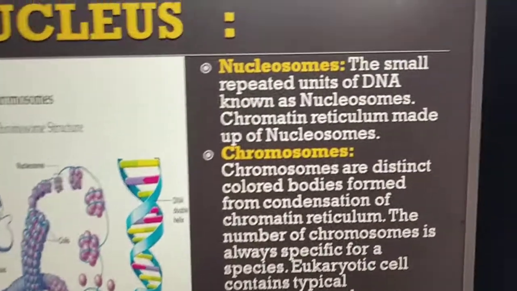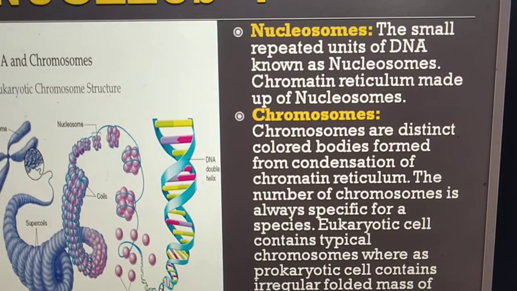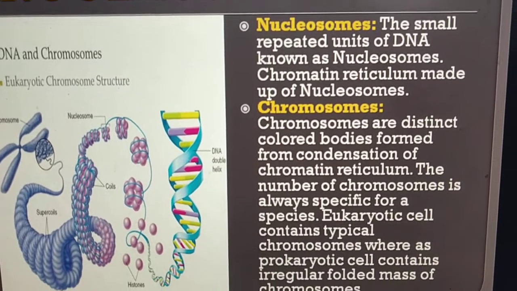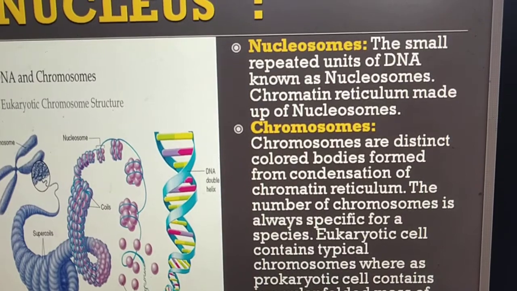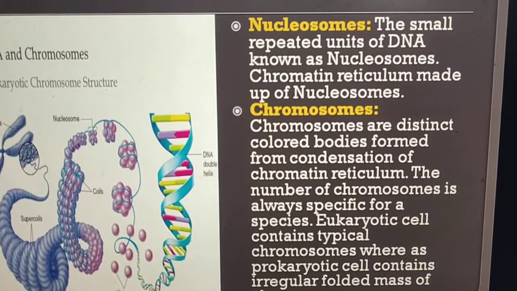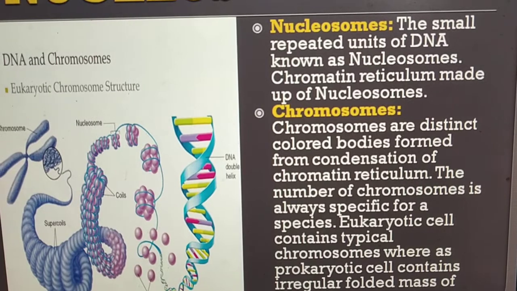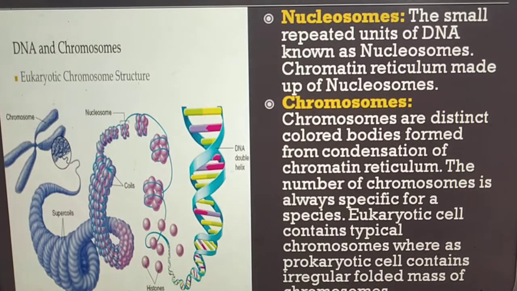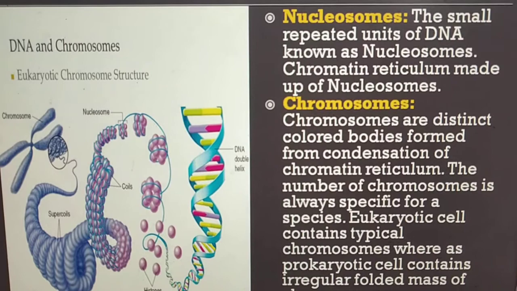Now, chromatin reticulum contains a large DNA. DNA contains small repeated units known as nucleosomes. These nucleosomes form chromatin reticulum. During cell division, chromatin reticulum undergoes unwrapping and there is formation of the nucleosomes.